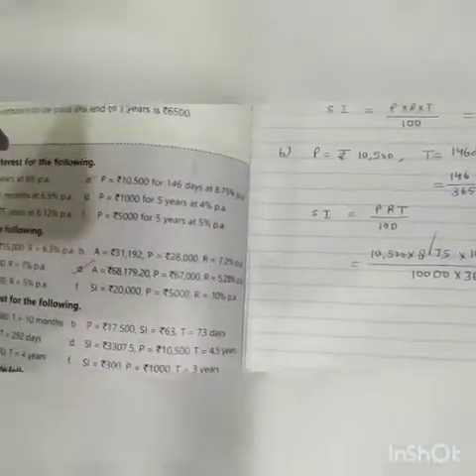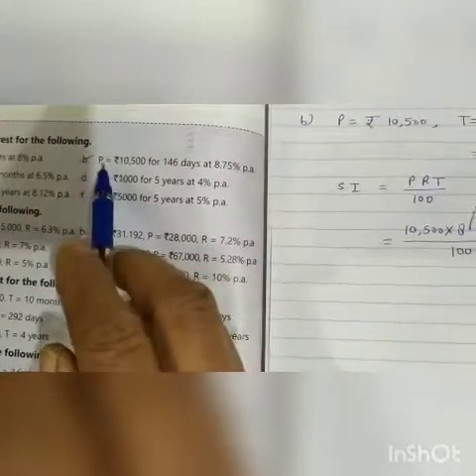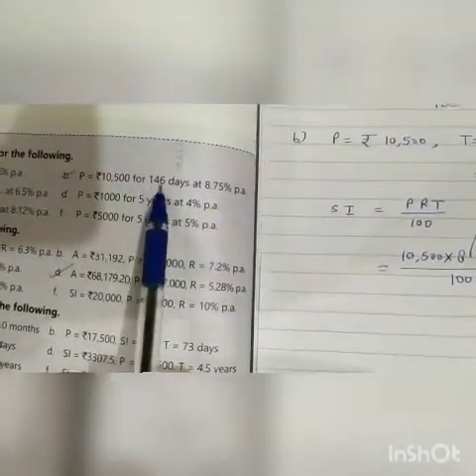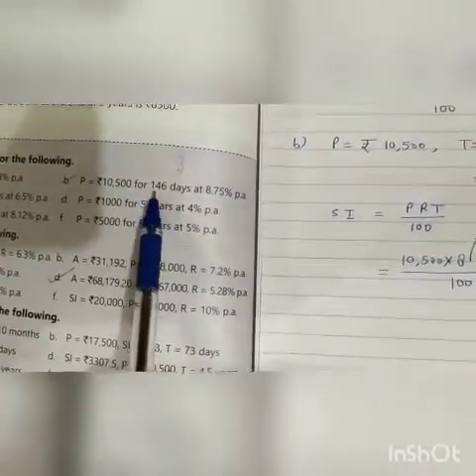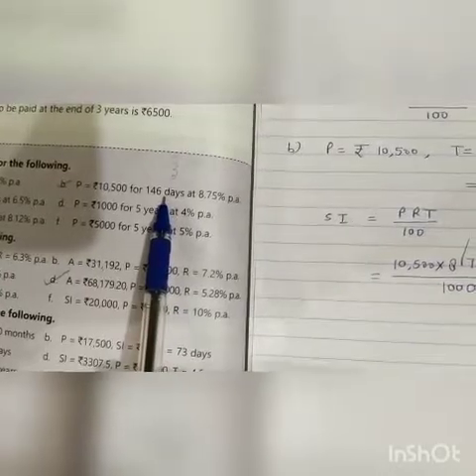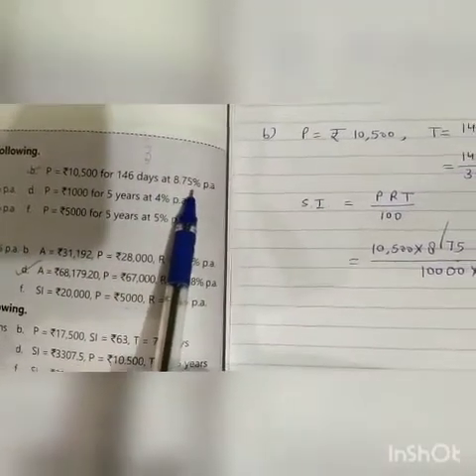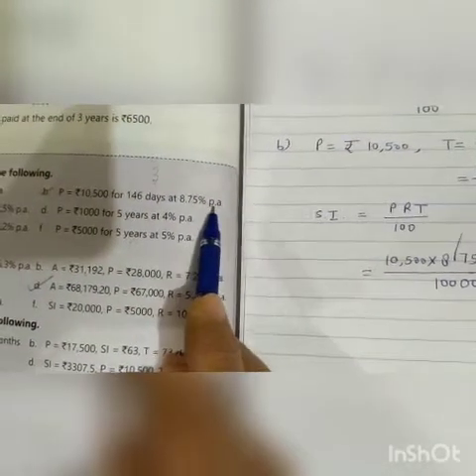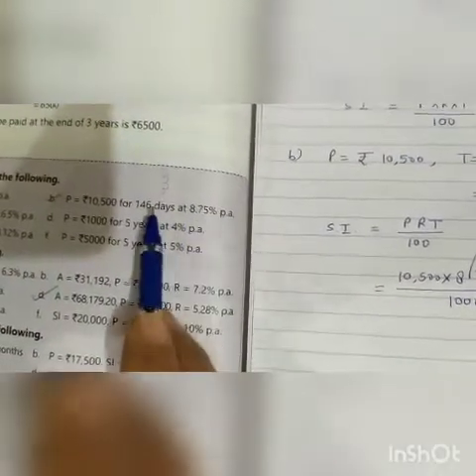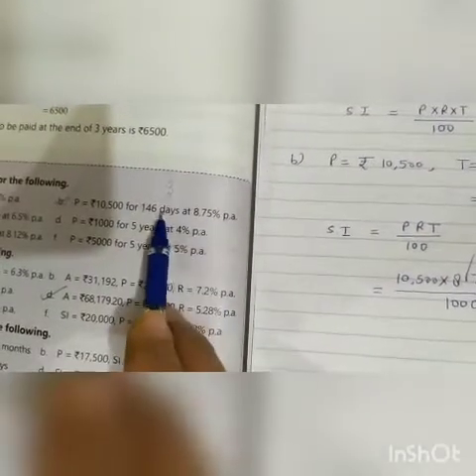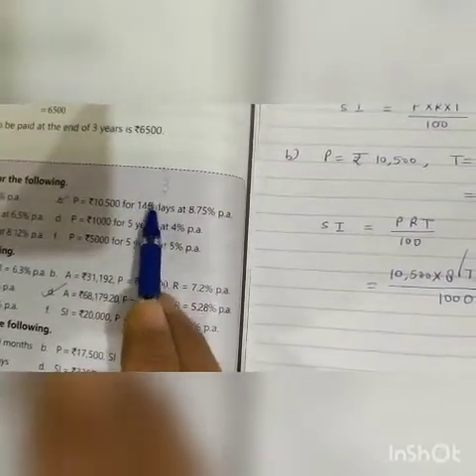Come to its B part. In B part, principal is equal to 10,500 rupees for 146 days. See here, time is in days. So we will change this time into years at 8.75% per annum, because rate is given per annum. Per annum means per year. So time and rate should be in the same unit. We will change this time 146 days into years.